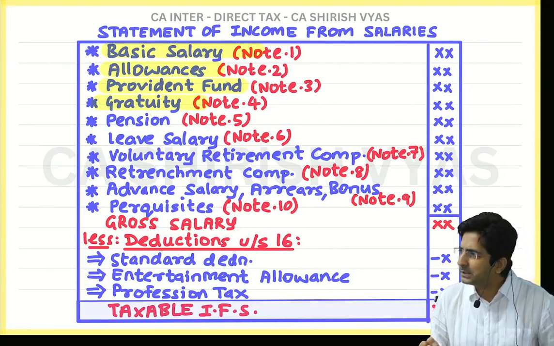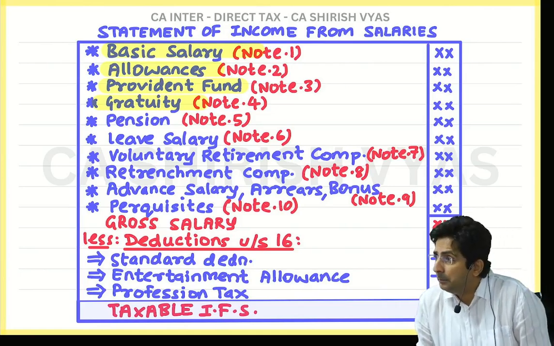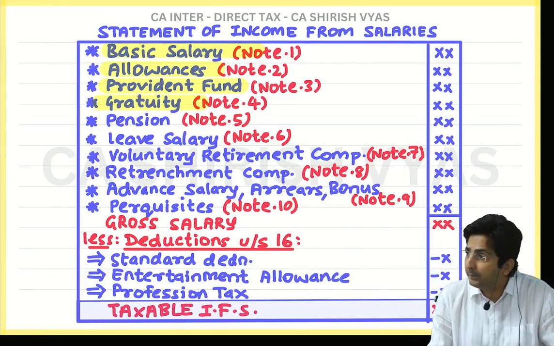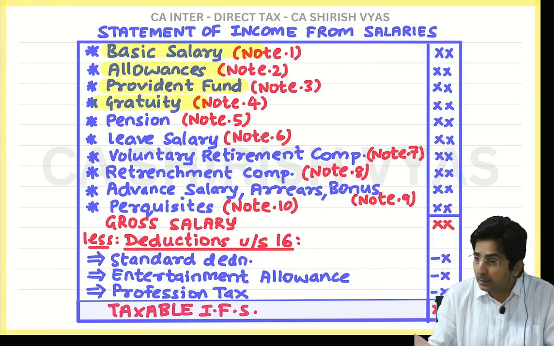So if employee tells his boss, do one thing, don't give me every month small amount, give me whatever you want, but give me in one shot a big amount. You know why is he requesting? Maybe he is in need of money. Maybe he wants to get his daughter married. For marriage expense, he needs a big amount.